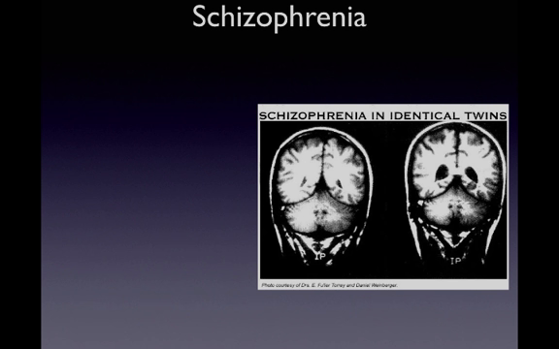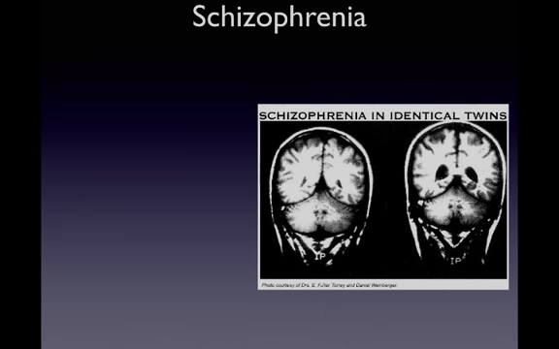This is an image of 28-year-old identical twins, one with schizophrenia and the other one without. The one with schizophrenia is the one on the right. The healthy twin is the one on the left. So this image demonstrates two things. One, that schizophrenia results in measurable structural differences in the brain. You can see dark spots on the image on the right side. Those are enlarged lateral ventricles. So it's apparent that the cortical volume for the schizophrenic has been reduced. There's less brain tissue there, and that's characteristic of schizophrenia. So reduced cerebral volume and ventricular enlargement are things that go along with schizophrenia.